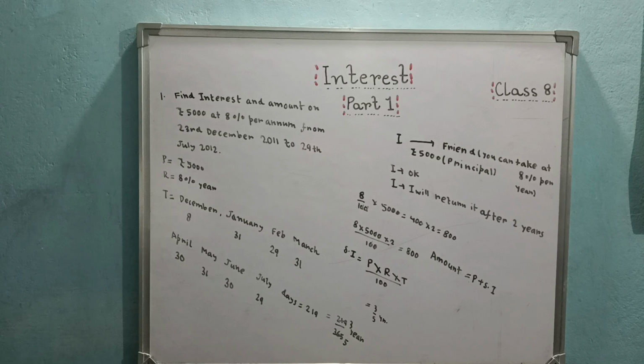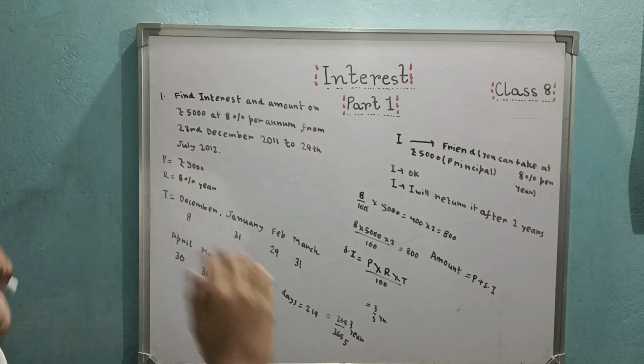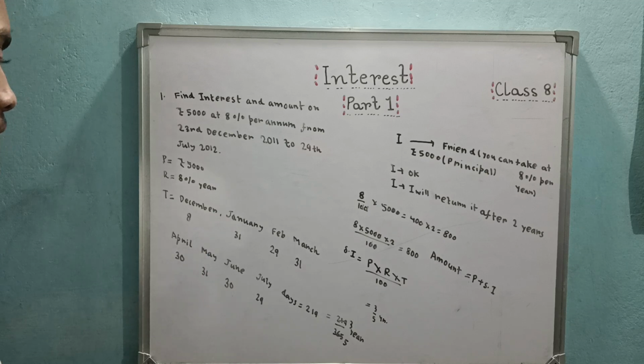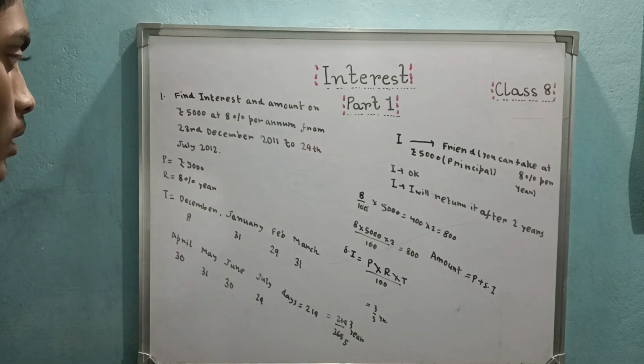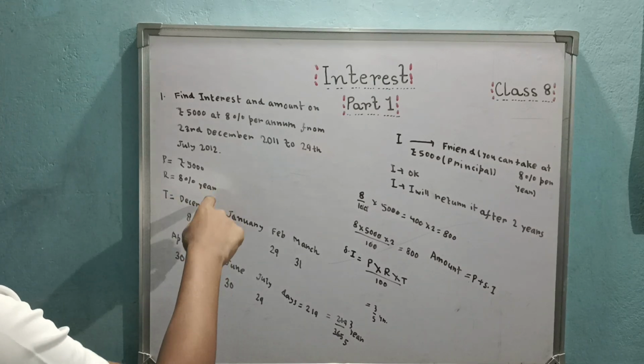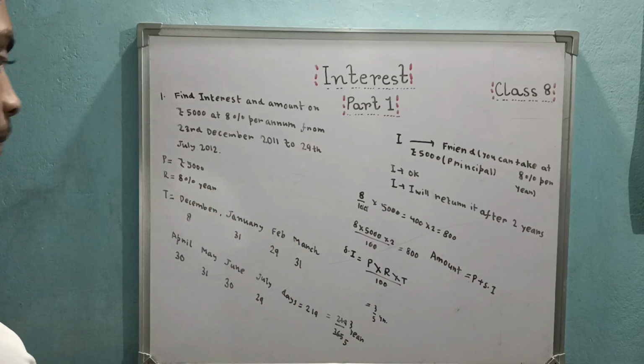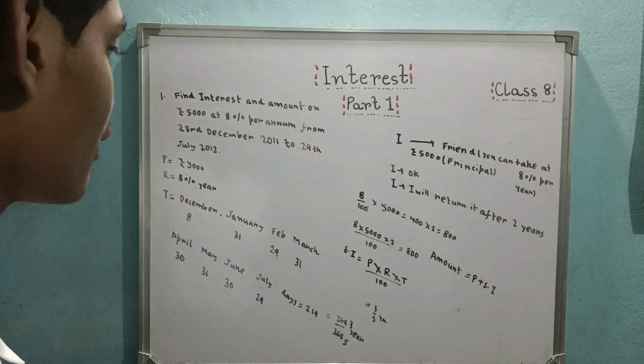So that's how we calculate time. First of all, you count the total number of days in the range of the time. Then divide by 365 to get the time in years. Depending on your rate, the unit has to be the same in the time's unit as well. Year and year. Now finish the job.